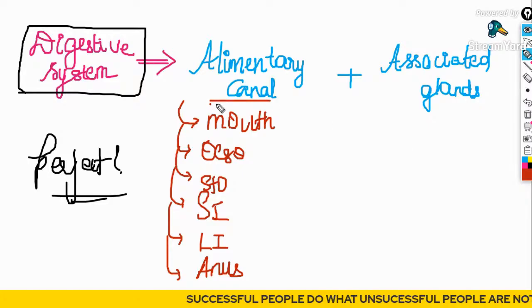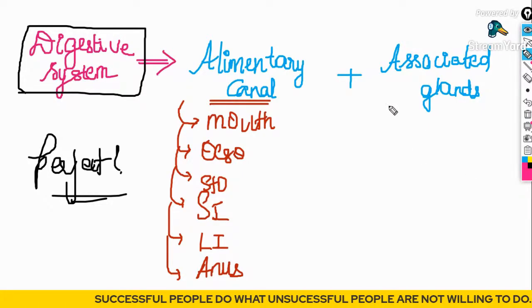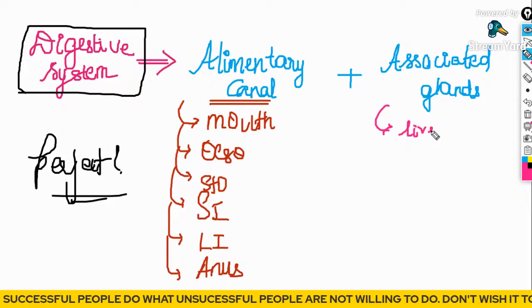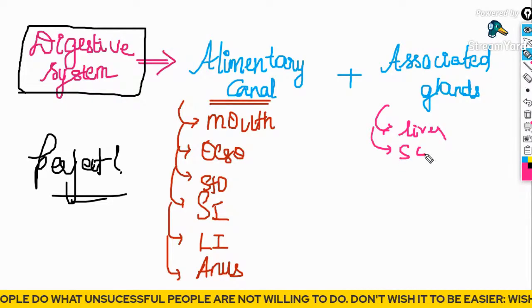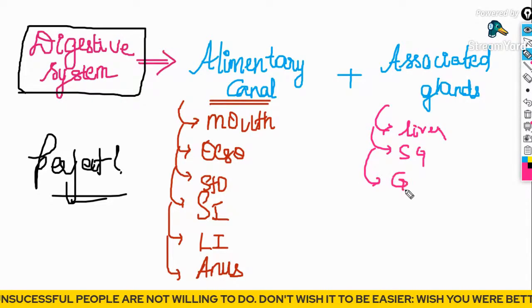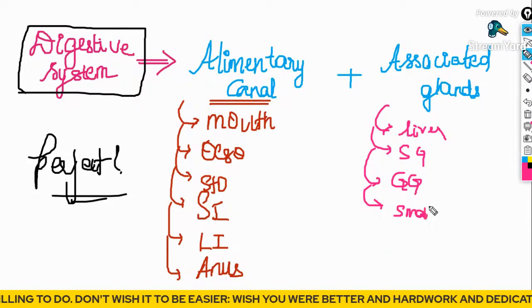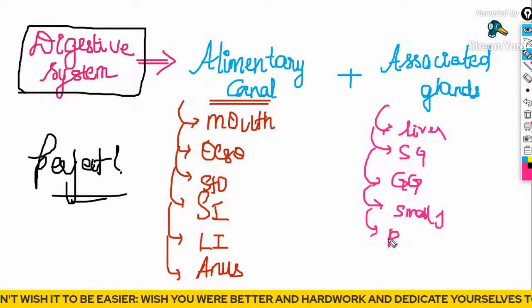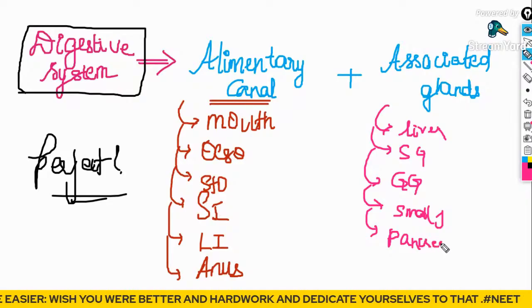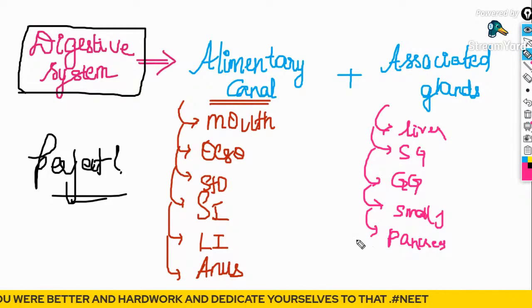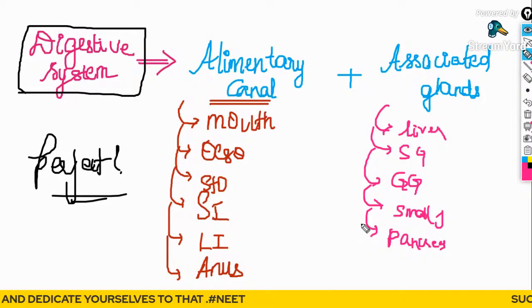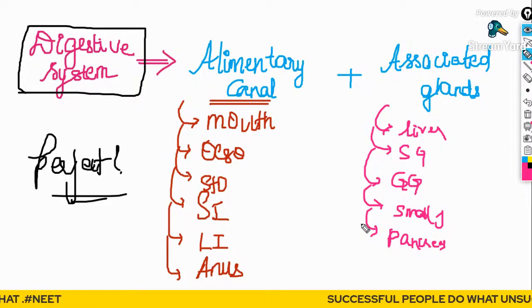Whereas in the associated glands, you will study the liver, the salivary glands, the gastric glands, the glands present in the small intestine, and the pancreas. All these glands you will study in the topic associated glands. Is it clear, Debojit Das? Is it clear, Kumtoya?